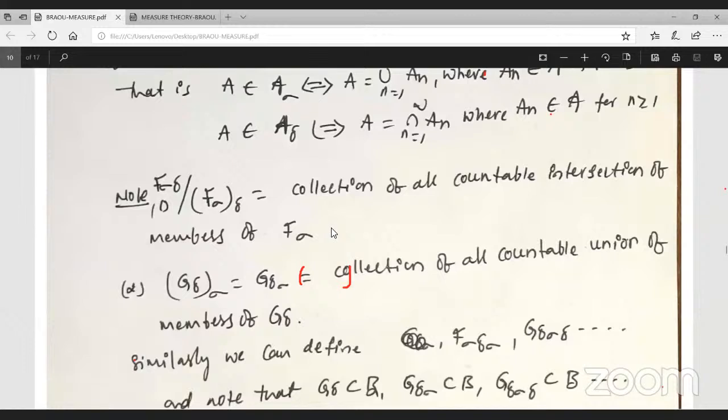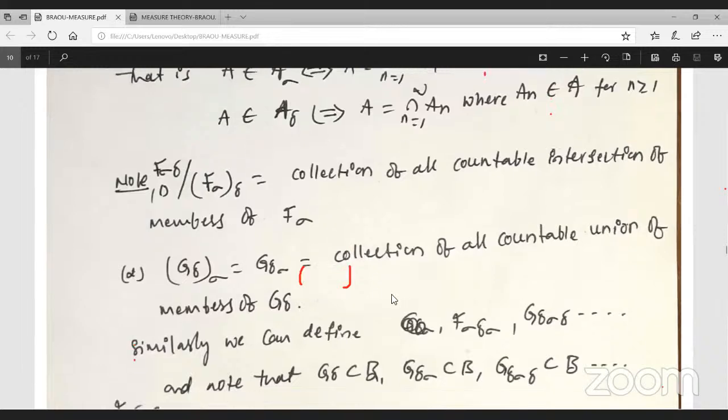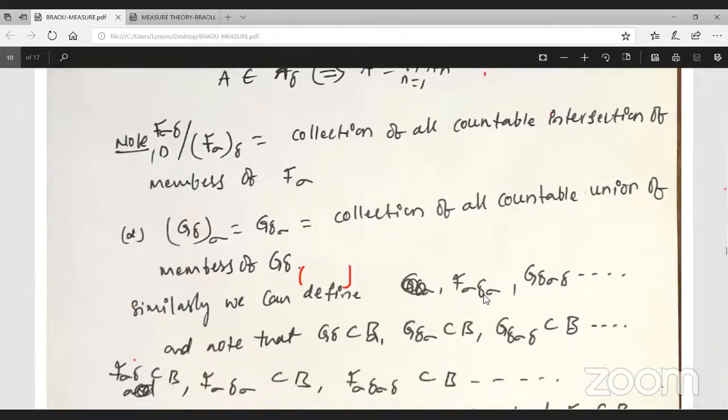F sigma means closed sets. The collection of all countable intersections of closed sets. Correct? Yes, sir. G delta sigma is the collection of all countable unions of members of G delta. Similarly we can define F sigma delta sigma, and so on like this.